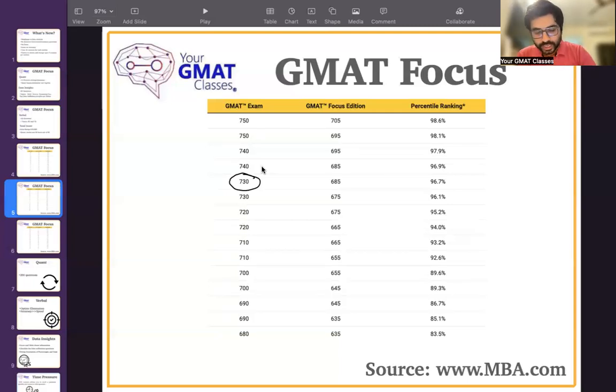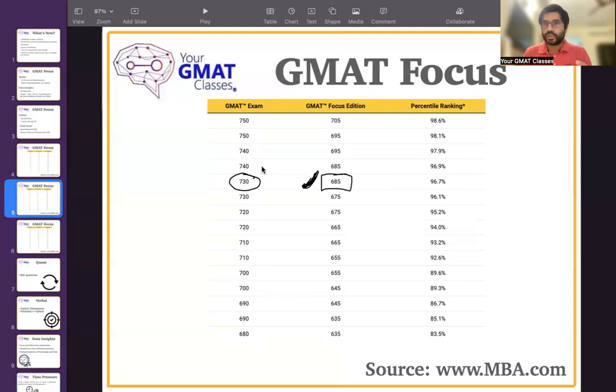So this is the highest score that is literally the average of any B school in the entire world. There is no score higher than that when it comes to the average. So this is a very desirable score, because if you are getting somewhere here, you have an average score which is better than all of the colleges.